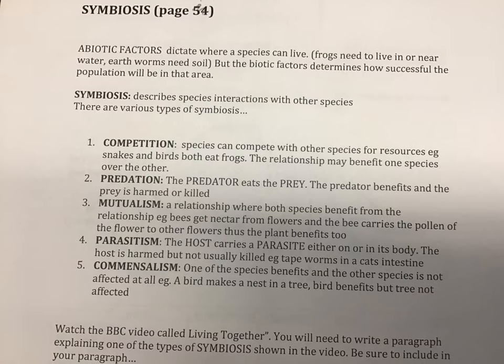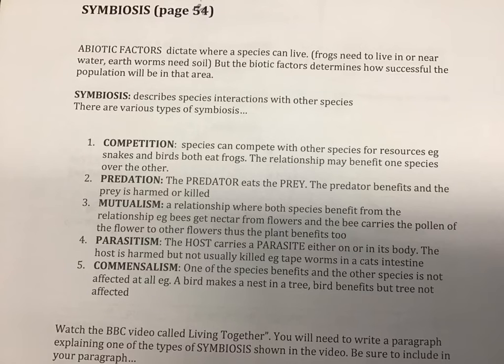After you're done your classification, you have to write a paragraph about a symbiosis, a relationship that your animal has with something else in the food web. I'm going to run through the different types. Competition, maybe your species competes with another species that live in that area. So for instance, snakes and birds both eat frogs, so they're competing for the frog. Predation, the predator is the thing that eats the prey. Okay, the predator does the killing, the prey is either harmed or consumed, killed.